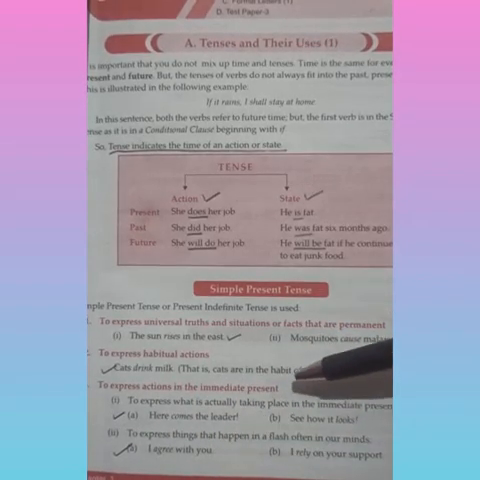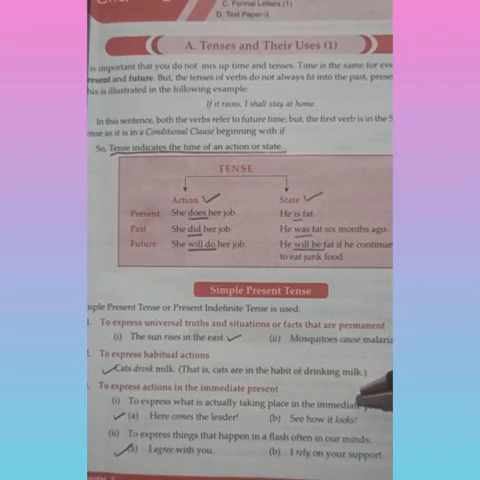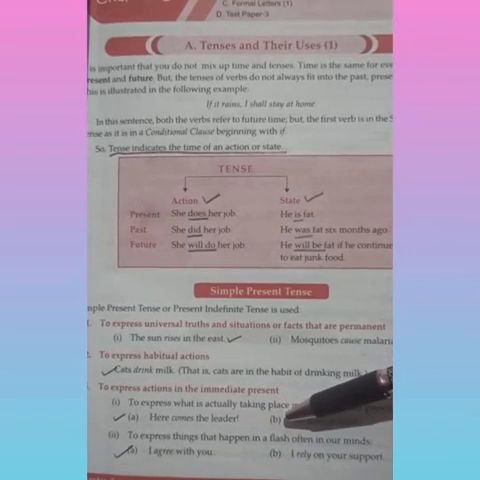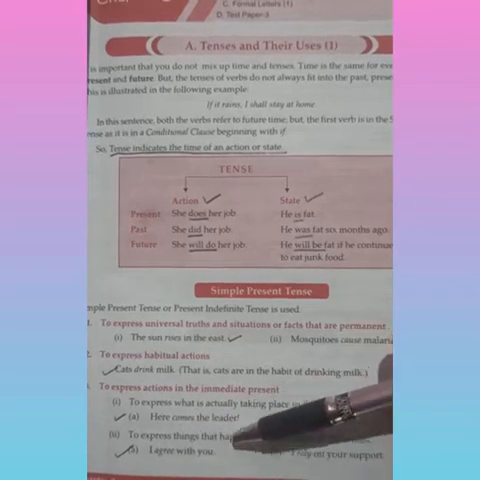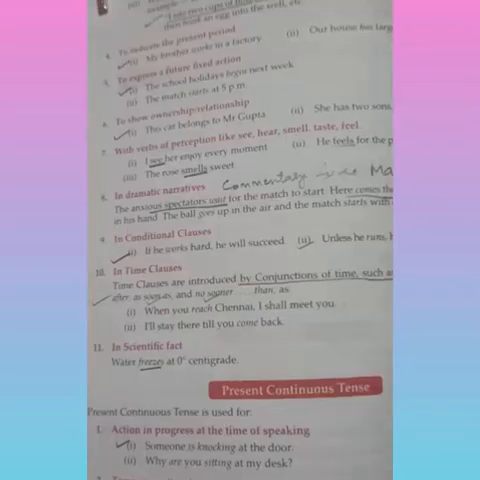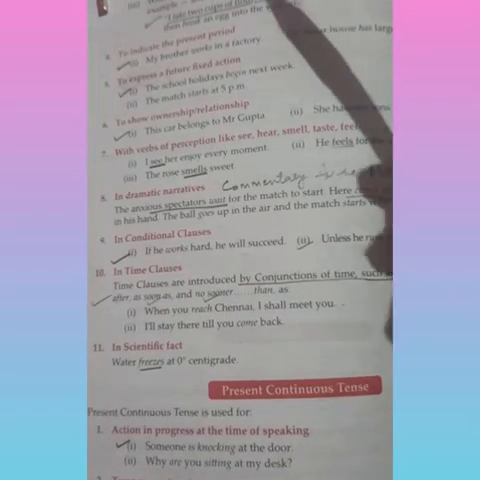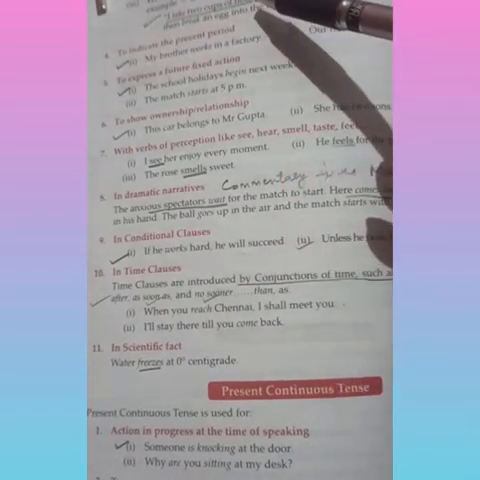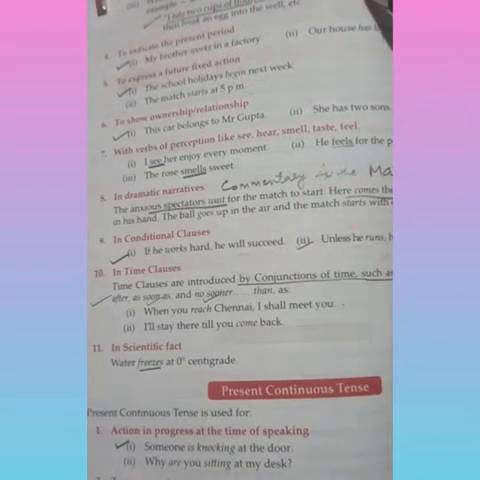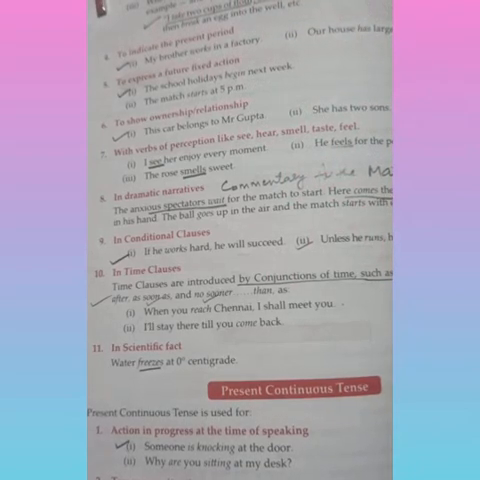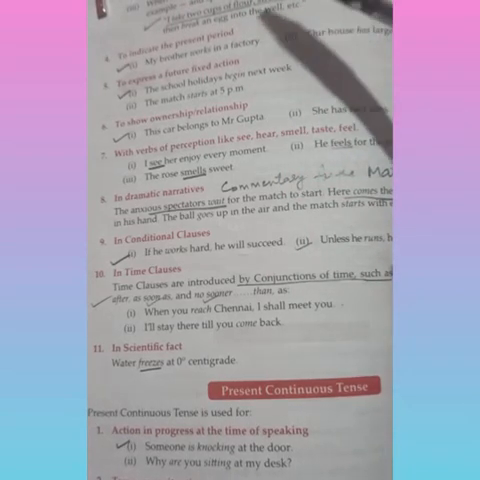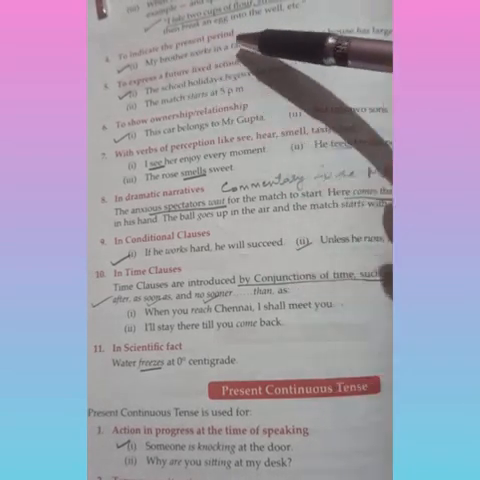Actually taking place, this action is taking place in the immediate present. Or to express things which happen in a flash, often in our minds, I agree with you. When somebody is showing people how to do something, like, I take 2 cups of flour, strain and put it in a bowl, I make a well in the middle. So here we have used simple present tense. To indicate the present period, my brother works in a factory.